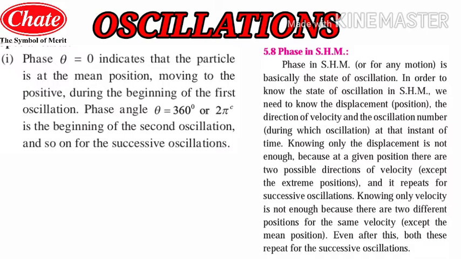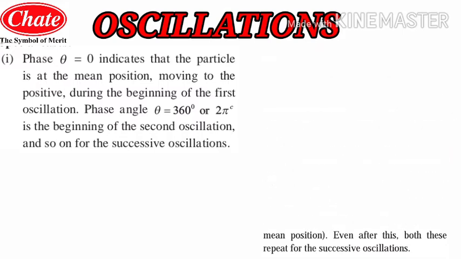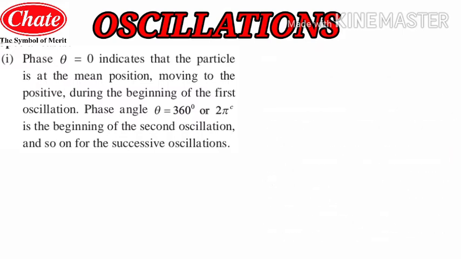As the phase angle, theta is equal to 360 degrees, since it is lying on the x-axis. If you consider it in radians, then it will be 2 pi radian. Then it is the beginning of the oscillation, and so on for successive oscillations. When the particle performs one oscillation and comes back to the mean position, there will be a 360 degree rotation or displacement of that particle, so 2 pi radian will be the displacement in radians.